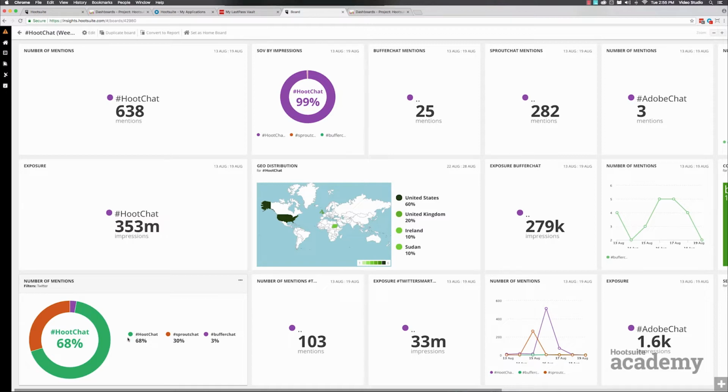You can see that this week, for number of mentions, we did pretty well in the industry. Up here is SOV, share of voice, so how we do compared to the other chats. You can see that our impressions, where we had 353 million, we blew them out of the water. We had 99%. So that's a good stat visualization that I can show to my boss, for example, and prove that HootChat is doing very well. It's a successful chat.